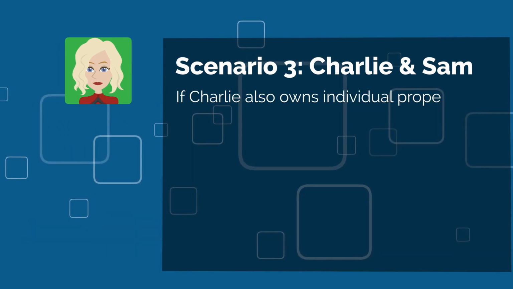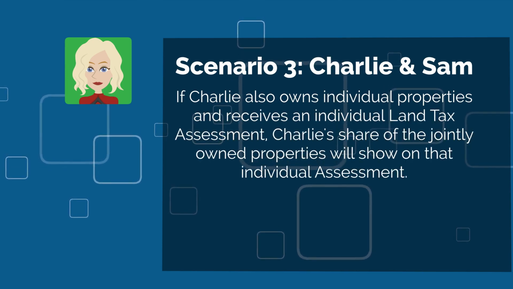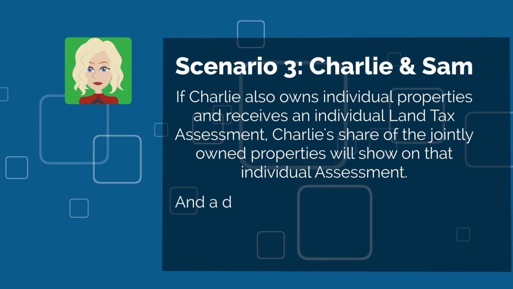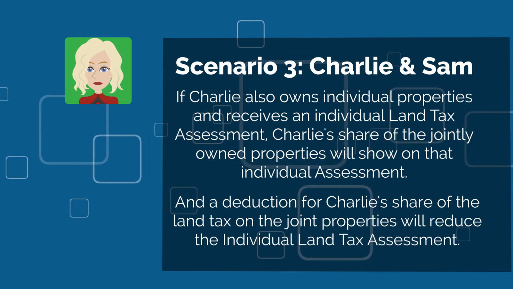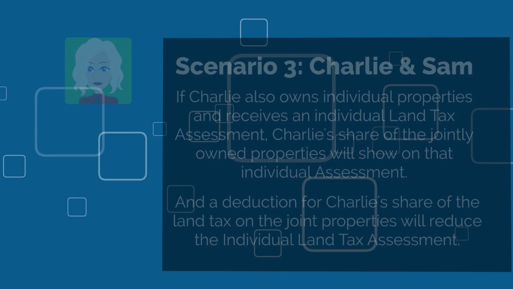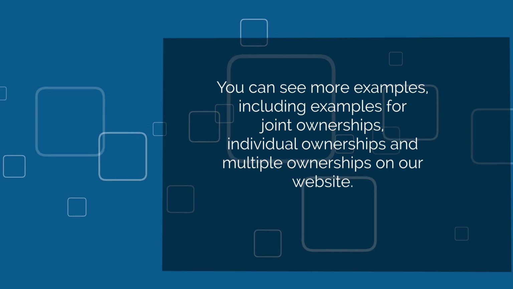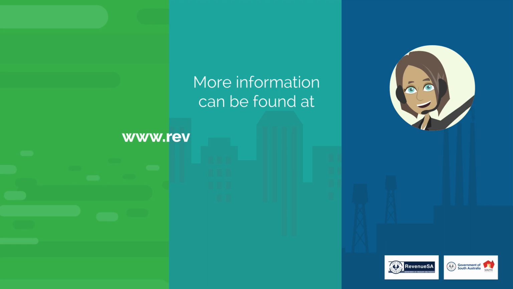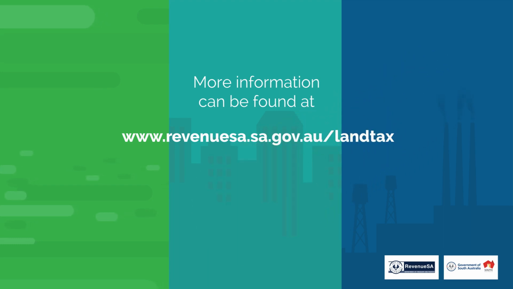If Charlie also owns individual properties and receives an individual land tax assessment, Charlie's share of the jointly owned properties will show on that individual assessment, and a deduction for Charlie's share of the land tax on the joint properties will reduce the individual land tax assessment. You can see more examples, including examples for joint ownerships, individual ownerships, and multiple ownerships on our website. More information can be found at www.revenuesa.sa.gov.au/landtax.